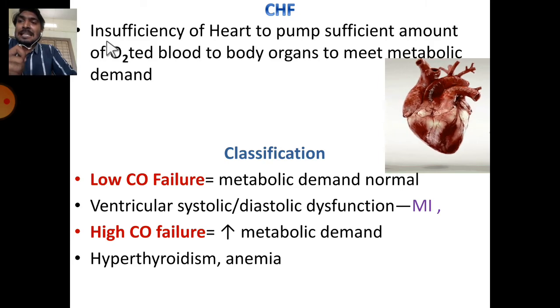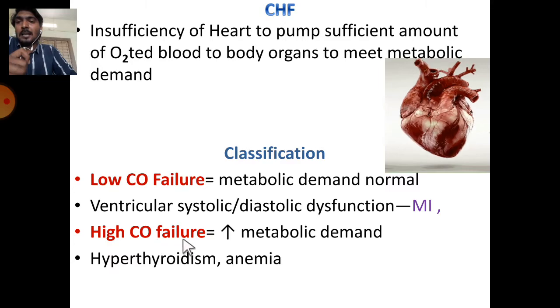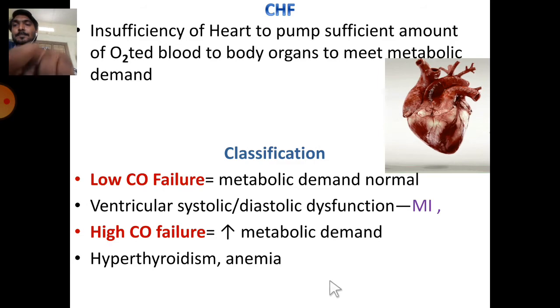In this, there is the insufficiency of the heart to pump a sufficient amount of the oxygenated blood to the body organs to meet metabolic demand. So here the classification is low cardiac output failure and high cardiac output failure. In low cardiac output failure, the metabolic demand of the body is normal, but the heart fails to pump due to the ventricular systolic or diastolic dysfunction. This will happen due to myocardial infarction or cardiomyopathies. In high cardiac output failure, the metabolic demand of the body increases, but the cardiac output is normal. This will happen due to hyperthyroidism or anemia.